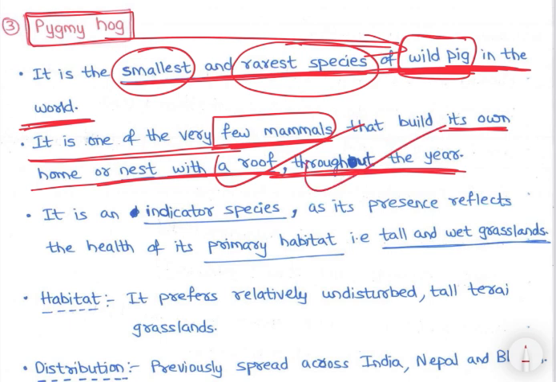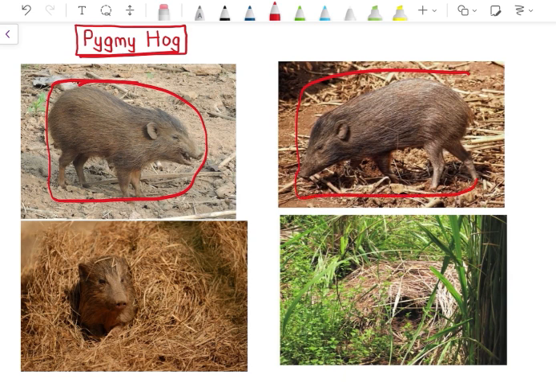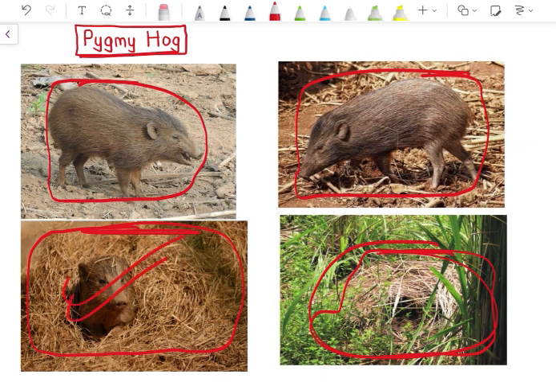So let's look at the image, you can remember it better. See, this is the pygmy hog, a very small wild pig, right? And see, this is the nest it is making, a shelter with a roof, right? That is the pygmy hog, the smallest and rarest species of wild pig in the world, which builds its own home or nest with a roof throughout the year.